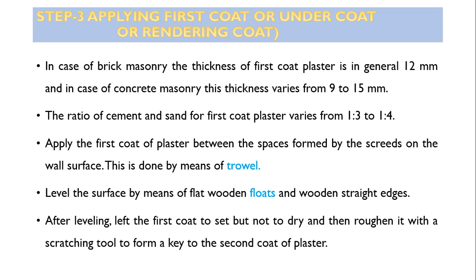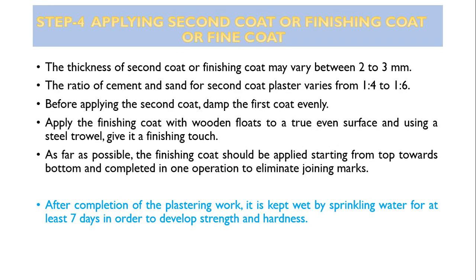After leveling, let the first coat set, but not dry, and then roughen it with a scratching tool to form a key for the second coat. After application of the first coat, when it is wet, it should not be allowed to dry, and then this scratch roughening is done to form a key between the first coat and second coat.